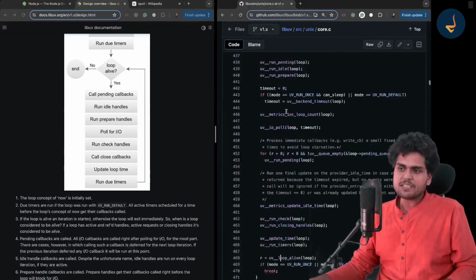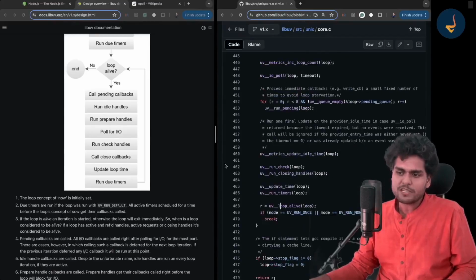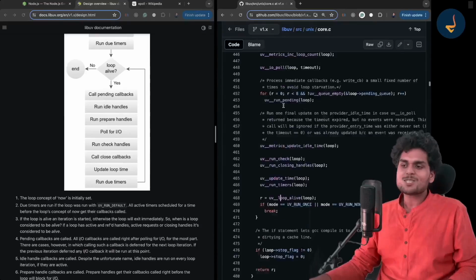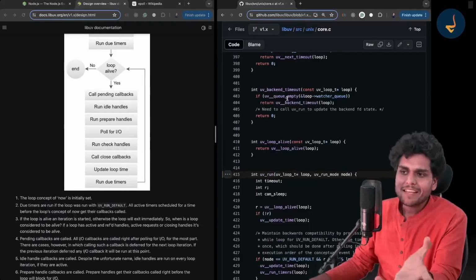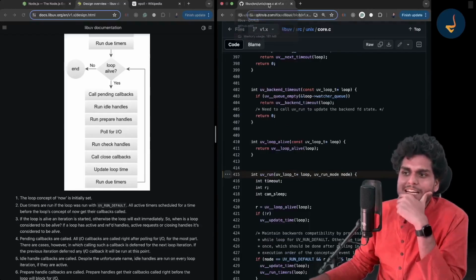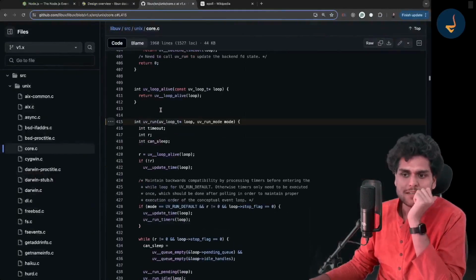And then it will just run once again. So this is the while loop. This is the whole while loop which is running, right? So this, my dear friends, is the event loop at the end of the day. Hope you are enjoying this, right? I want all my students to know this.